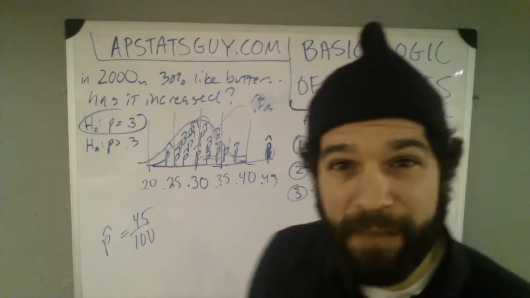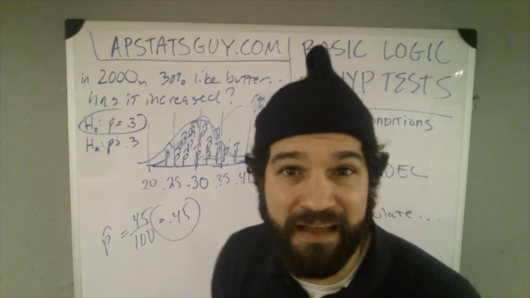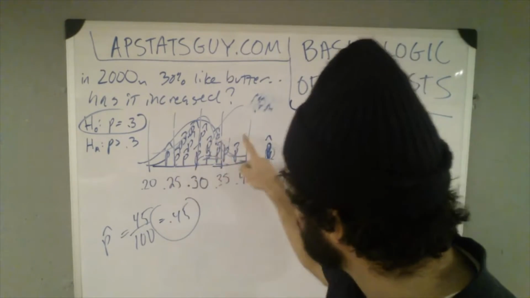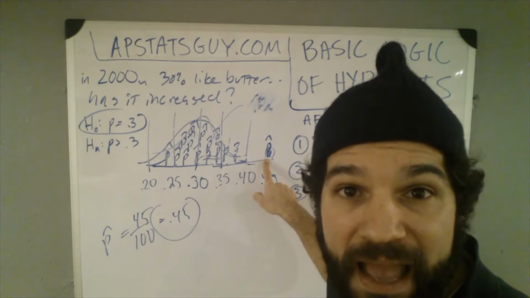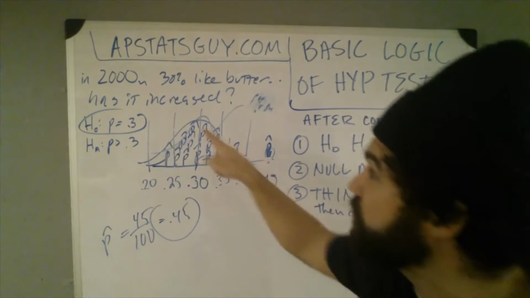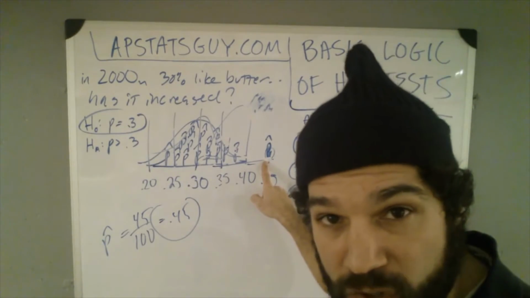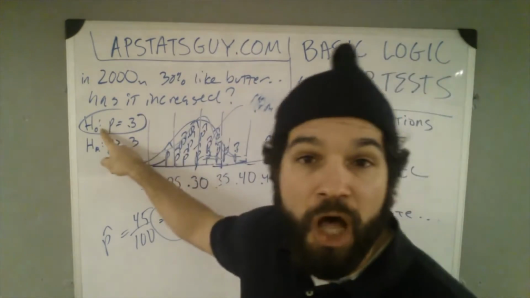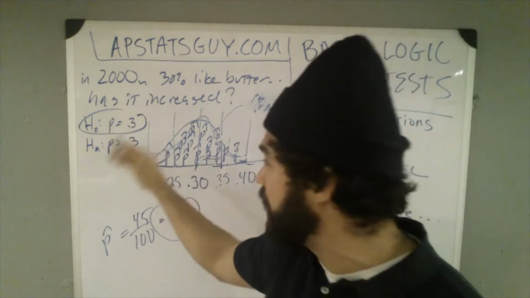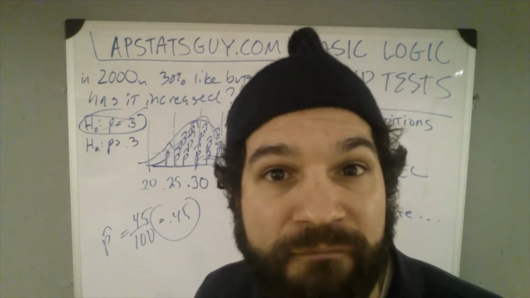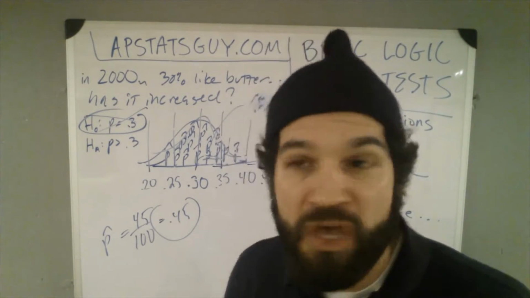You go out and take a sample, and you find in your sample 45% like butter. Whoa, that's very unlikely to happen randomly if the null were true. As a matter of fact, that's so unlikely to have happened randomly if the null were true that I don't think it was randomly happening with this true null. I think the null was false. I think that more people do like butter now.